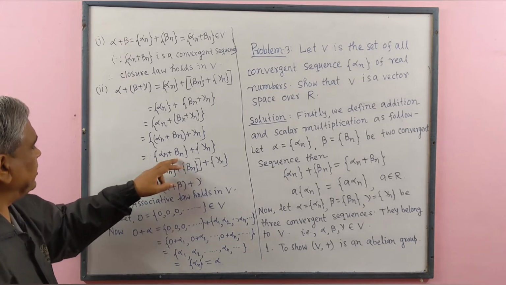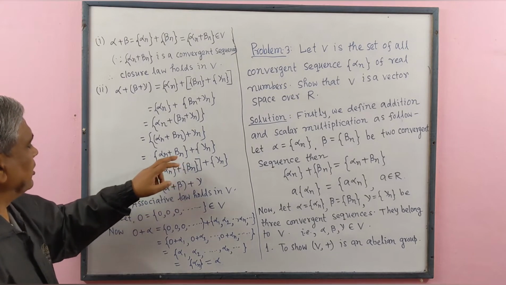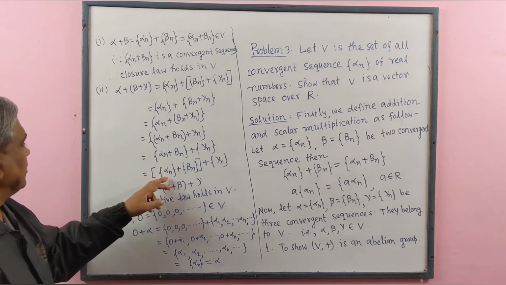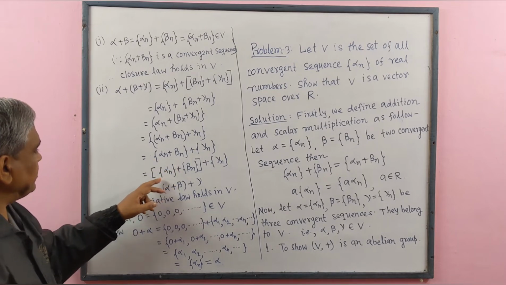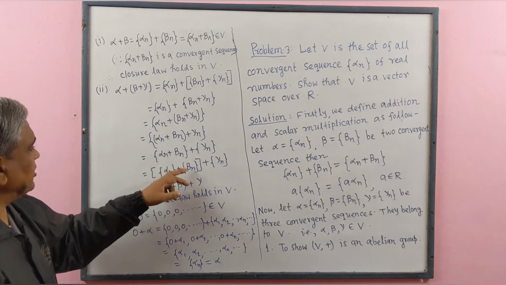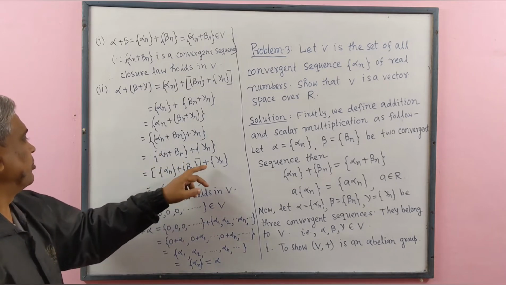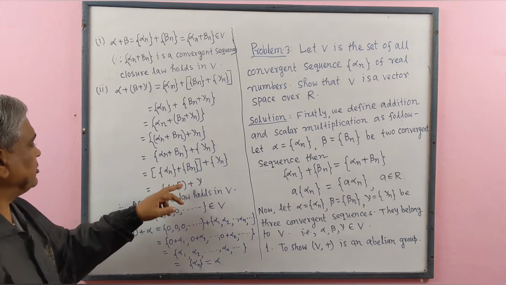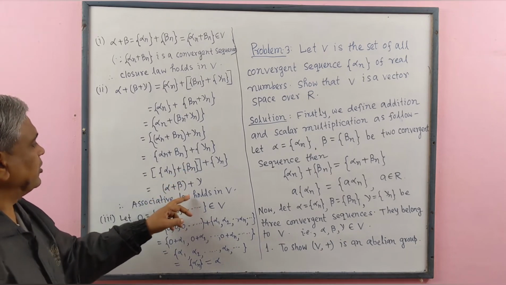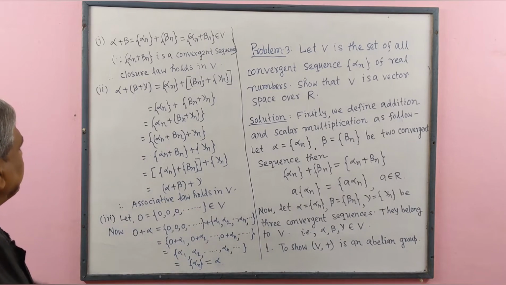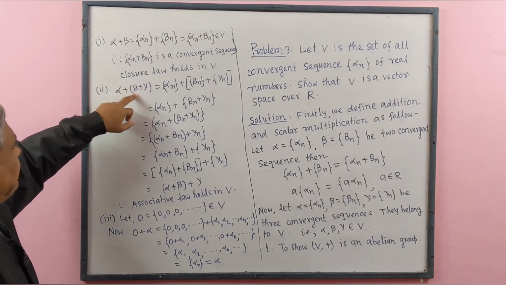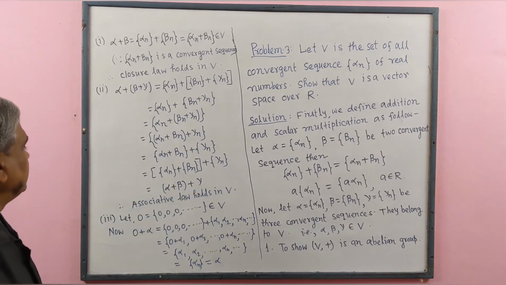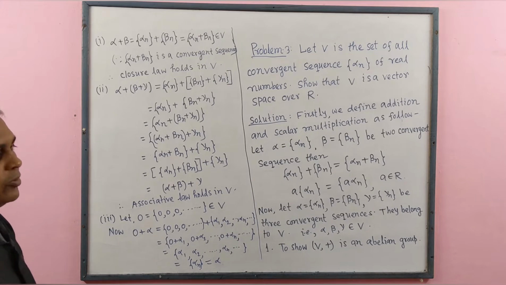We may also write this sequence as a sum of two sequences. The first sequence has generalized term alpha n, and the second has generalized term beta n plus gamma n. This sequence means alpha, this sequence means beta plus gamma. Therefore, we get alpha plus under bracket beta plus gamma equals under bracket alpha plus beta plus gamma. Therefore, associative law holds in V.